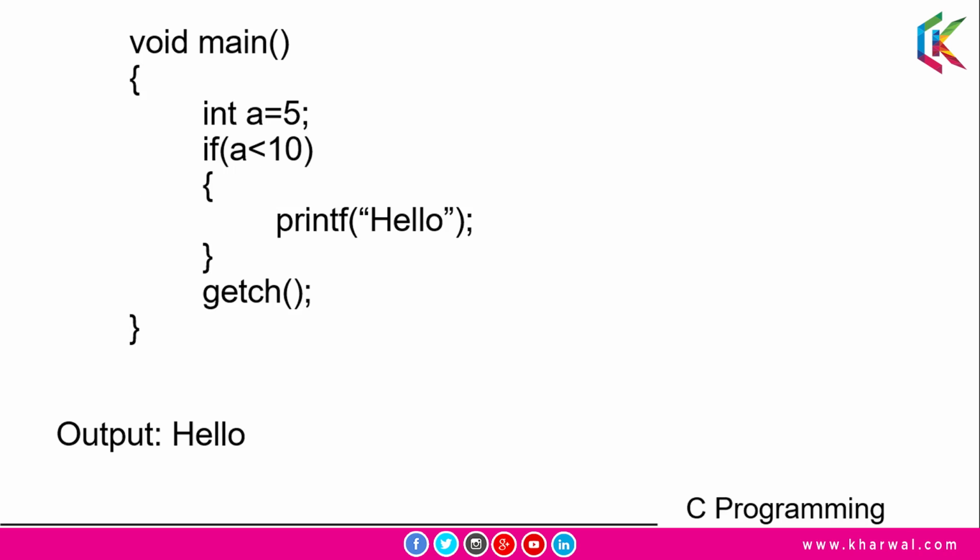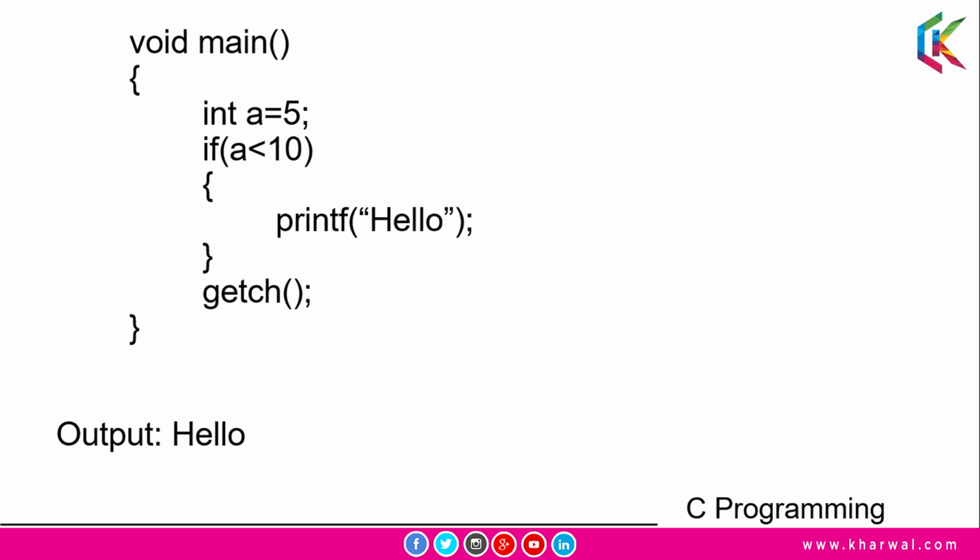Guys, in this program we have declared an integer variable a and we have assigned 5 to this variable a. So the value of a will be 5, and this condition in the if statement will be true because the value of a is 5 and 5 is less than 10, so it will print hello. Now guys, if I change the value of a to 50, in this case this condition will be false, then there will be no output.